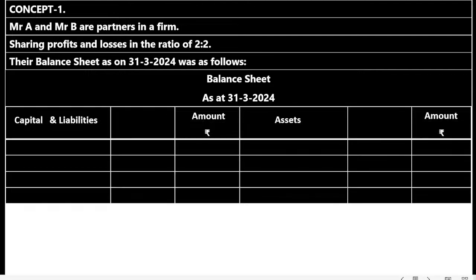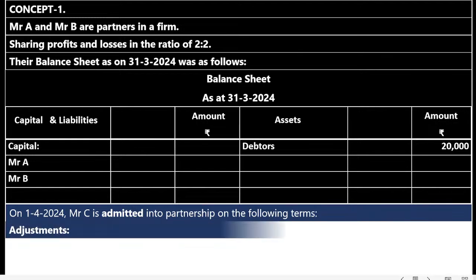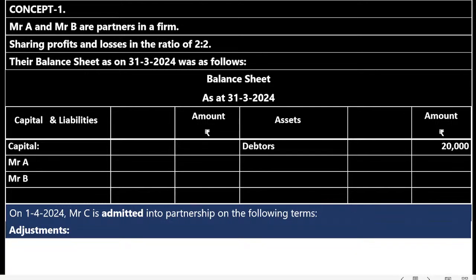Capital and liabilities on the left hand side, amount rupees; assets on the right hand side, amount rupees. Capital Mr. A, Mr. B. Debtors 20,000. On 1/4/2024, Mr. C is admitted into partnership on the following terms. Adjustments. Now, this question is relating to admission of a partner, because the term used is Mr. C is admitted.